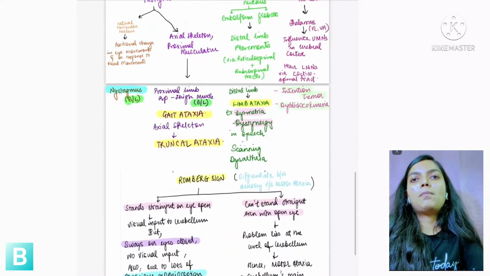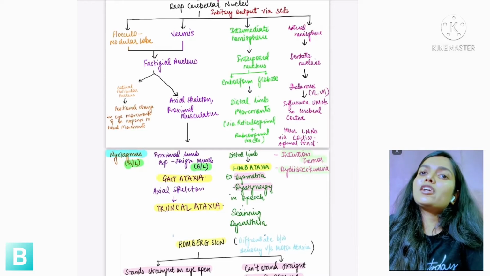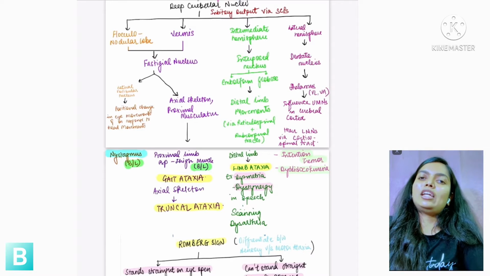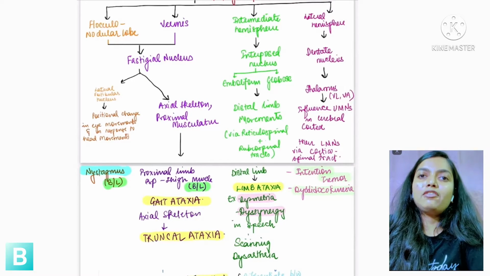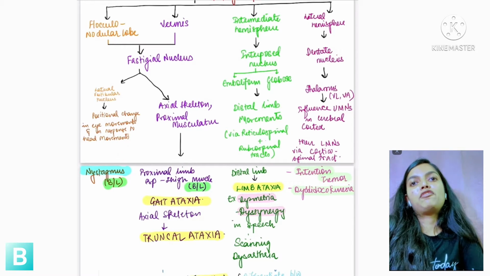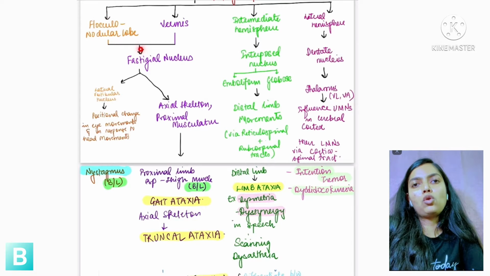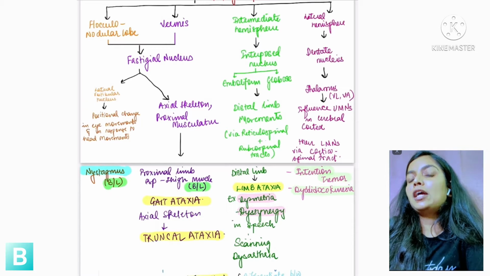Now let's talk about lesions of the cerebellum. It will correspond obviously to the physiology and anatomy if there are some lesions. I told you that the flocculonodular lobe helps in eye movements corresponding to head movements. So if we lesion the flocculonodular lobe, then this action will not take place and hence there will be nystagmus.